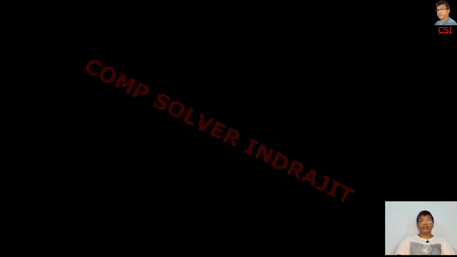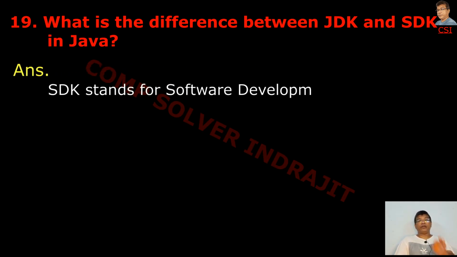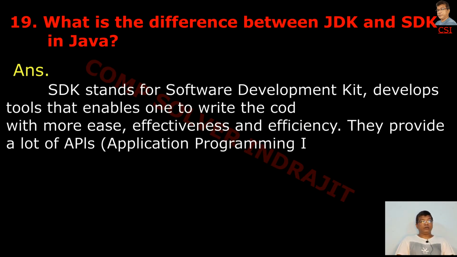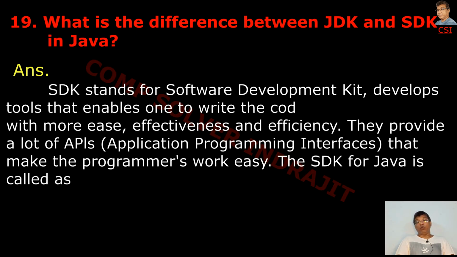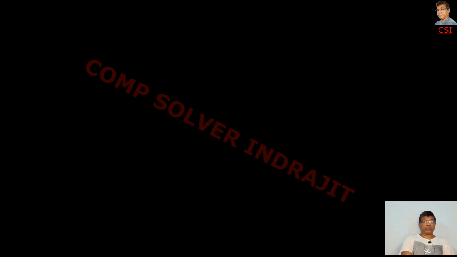Next question, what is the difference between JDK and SDK in Java? SDK stands for Software Development Kit. Development tools that enable one to write code with more ease, effectiveness and efficiency. They provide a lot of APIs, that means application programming interfaces, that make the programmer's work easy. And the SDK for Java is called JDK, the Java Development Kit.